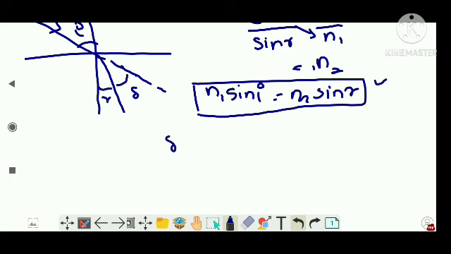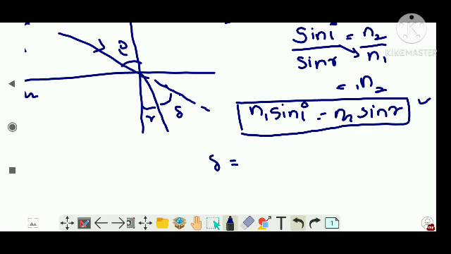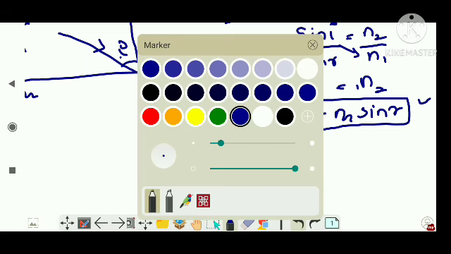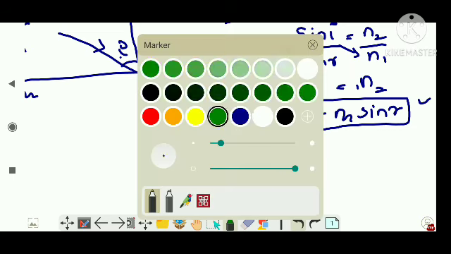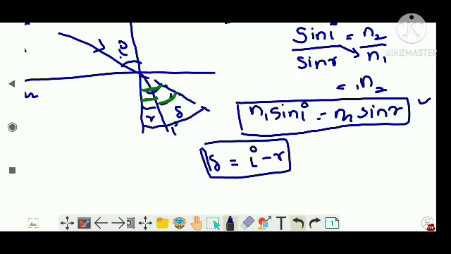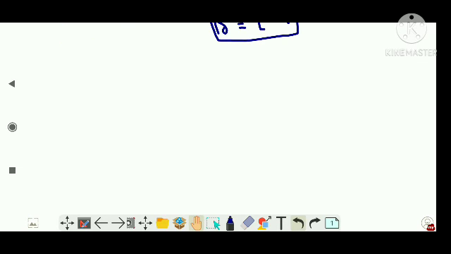And if someone asks you what is delta, guys? See, this whole angle will be the same as i. This will be i, and I can write delta is equal to i minus r. Just look into the figure. Let's take another color, then I will make you understand. See, this will be i, only half part is r, so obviously delta is equal to i minus r. Clear? Now, let's take an example, guys.